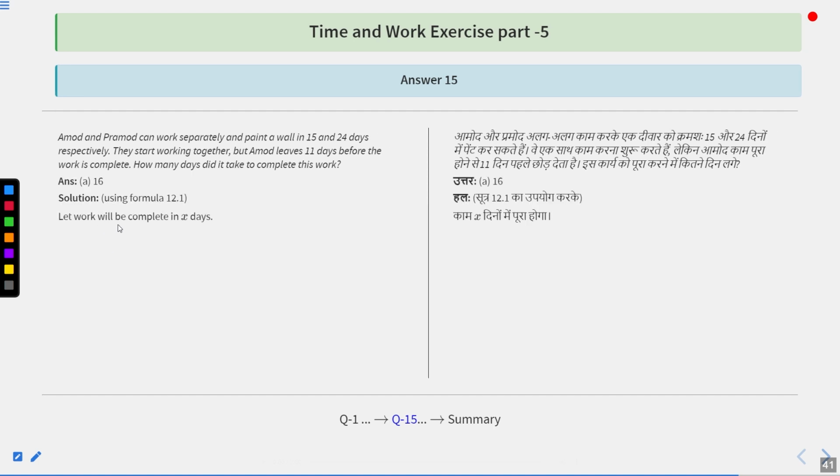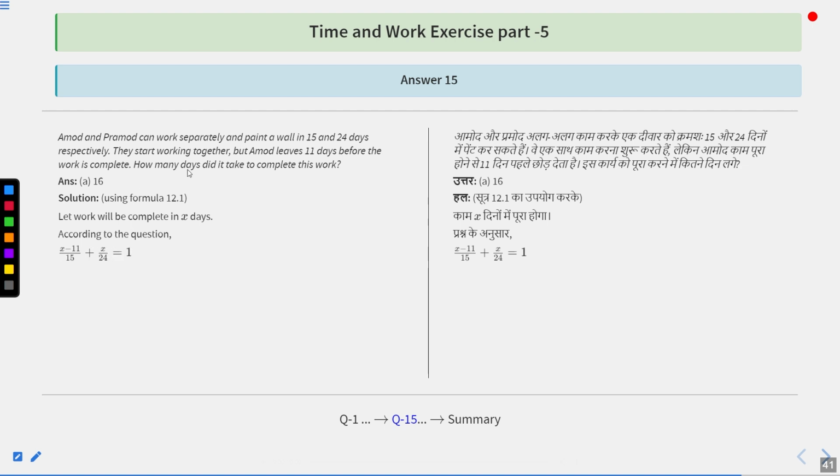Now, let the work be completed in how many days? X days. So according to the question, Amod leaves 11 days before. That means he worked only for X minus 11 days. And Amod was able to complete the work in 15 days alone. So in those days, the total work by him is (X minus 11) upon 15.